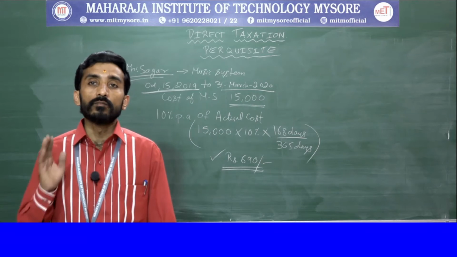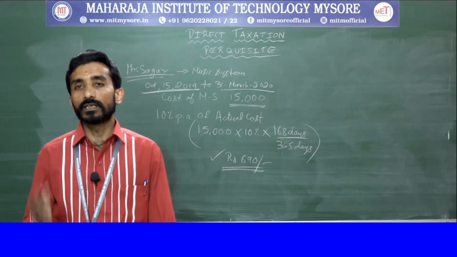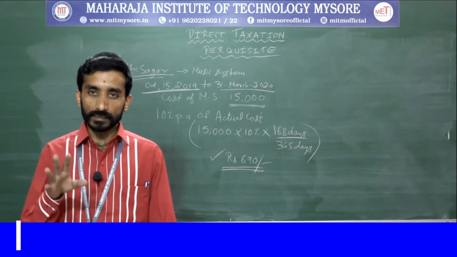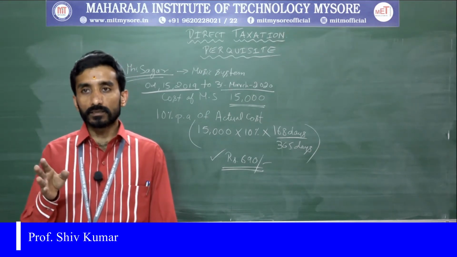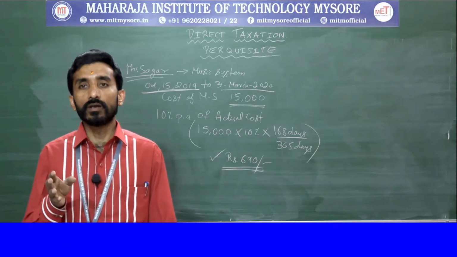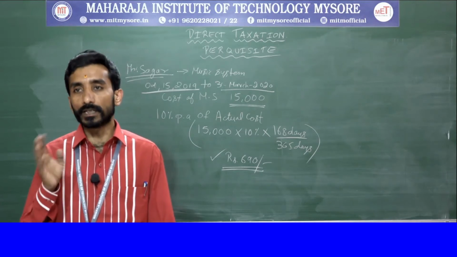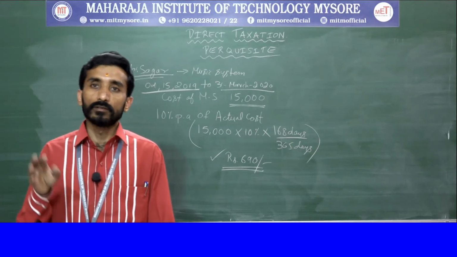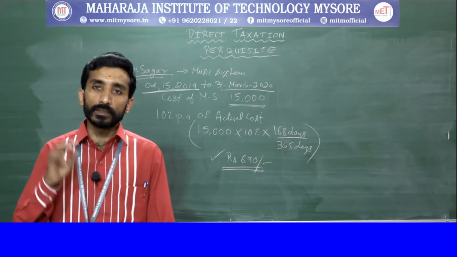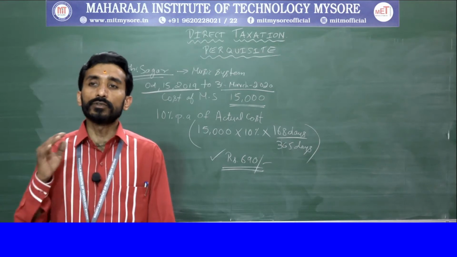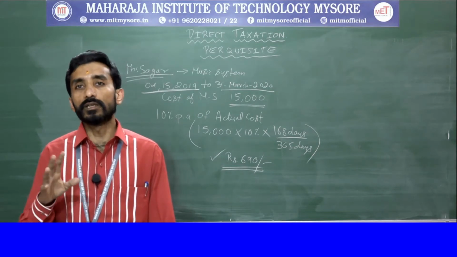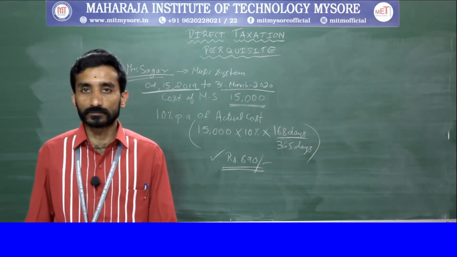Next thing is motor car or car. Again here, actual cost to the employer minus 20% of written down depreciation, which is also said as normal wear and tear, based on reducing installment method, as well as the sale consideration that you need to deduct. Balance amount is said as taxable value of perquisite.